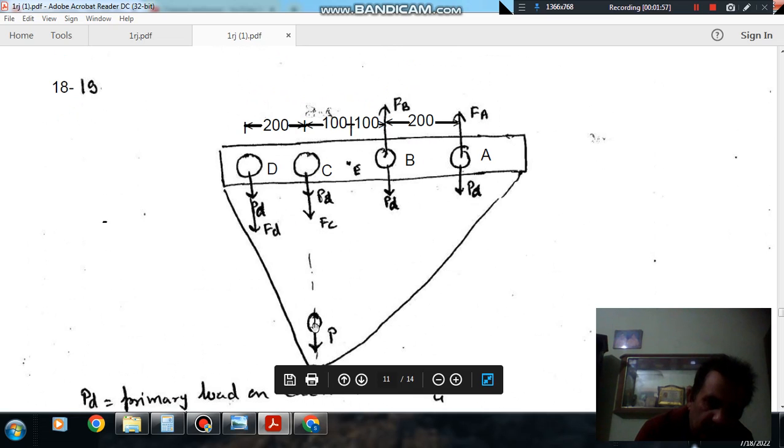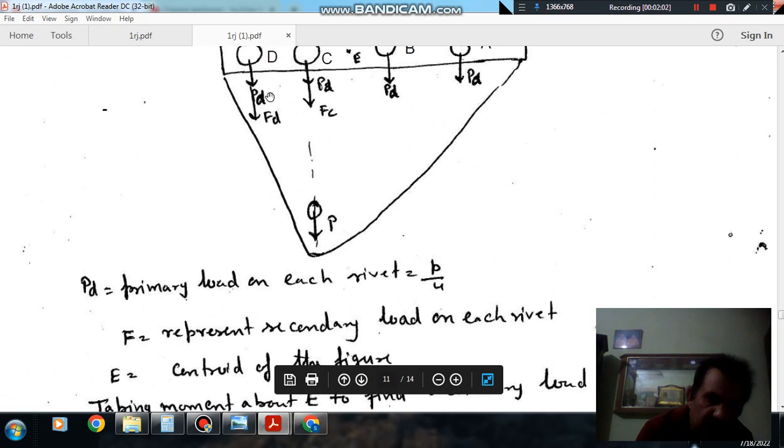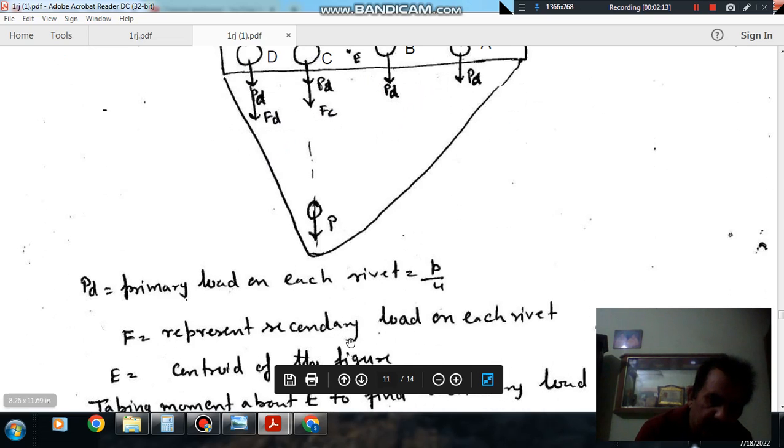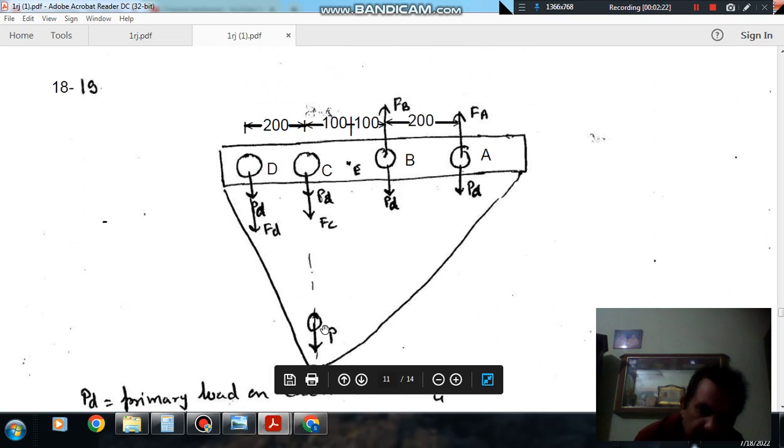So due to this load P, there will be a direct load on each rivet. So primary load on each rivet is P by 4. It will be equally divided. So PD will be P by 4. Let F represent the secondary force and P represent the primary force. PD is same for all of these. Now this P is at an eccentricity of 100 mm from the center of the figure, and it is causing counterclockwise movement about this E.